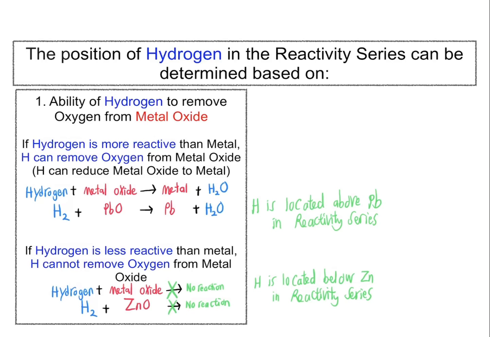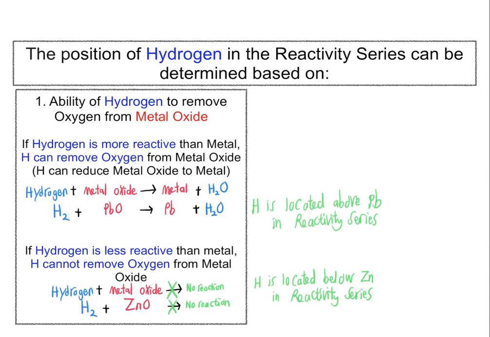Next, we can determine the position of hydrogen in the reactivity series based on the ability of hydrogen to remove oxygen from metal oxide. To do this, a metal oxide is heated in the presence of hydrogen gas. If hydrogen is more reactive than the metal, hydrogen is able to remove the oxygen from the metal oxide.